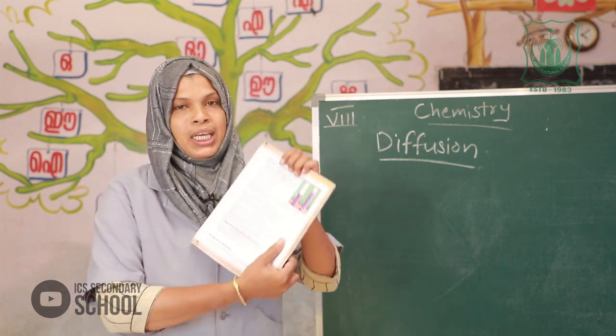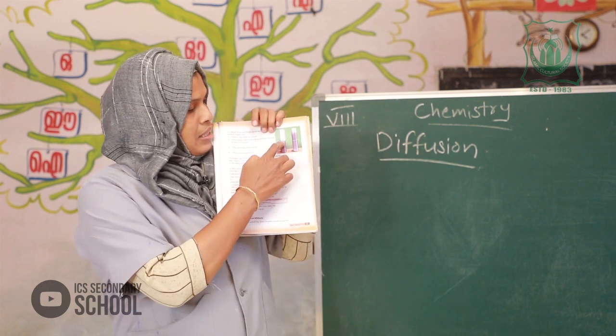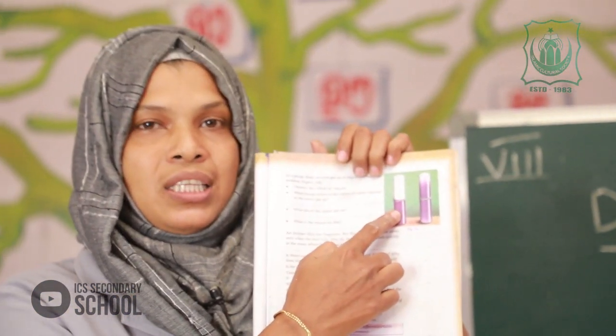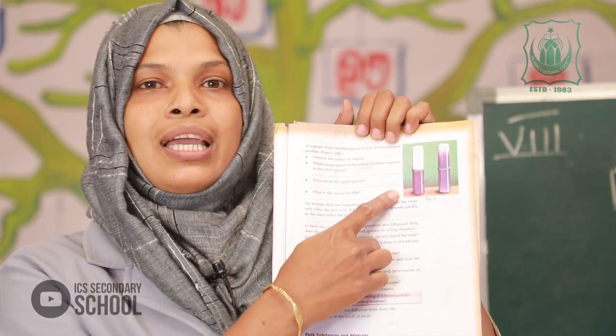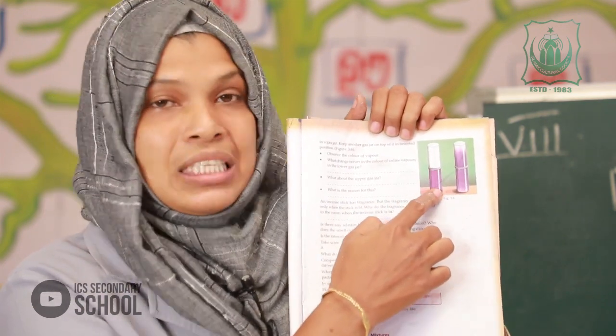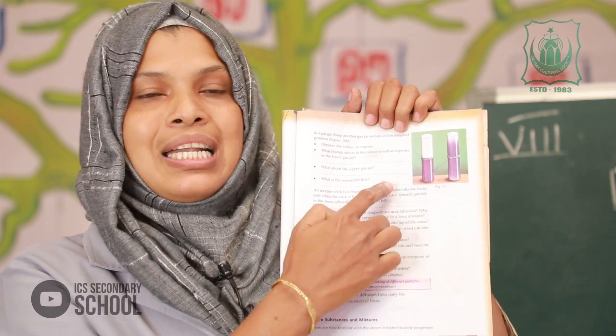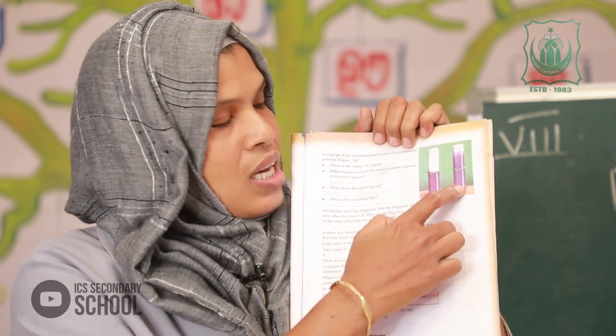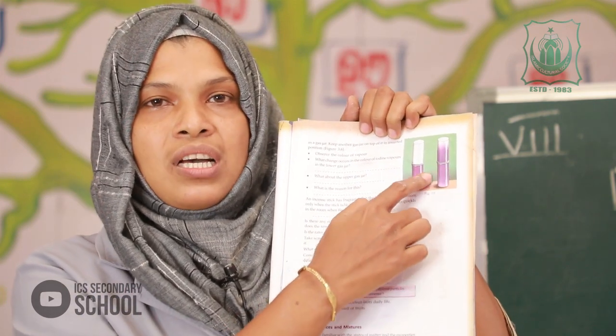Look here. This is the vapor of iodine. What is your observation? What is the color of iodine vapor? The color of iodine vapor is violet. What color change occurs in the lower jar? The color fades.